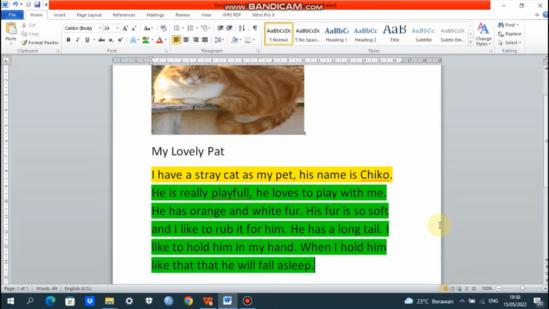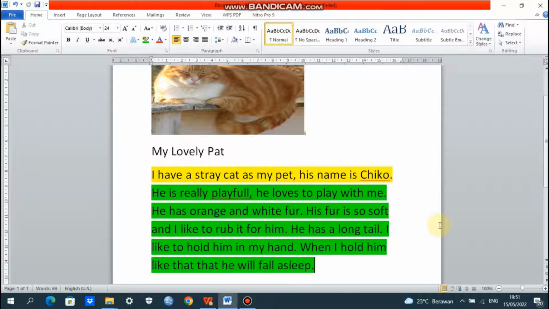Don't forget to write the identification, which identifies the phenomenon, person, place, or thing that will be described. And then number 2 of generic structure, description. Don't forget to describe parts, qualities, and characteristics.